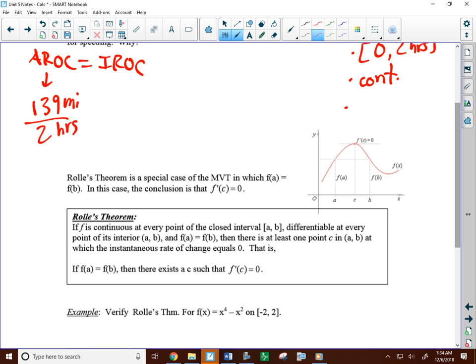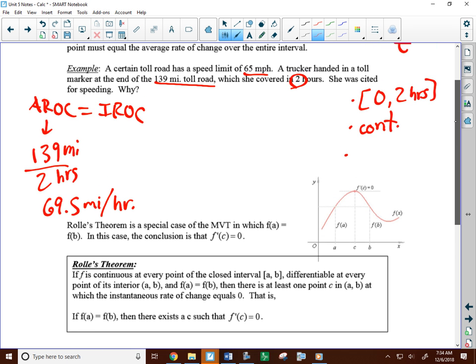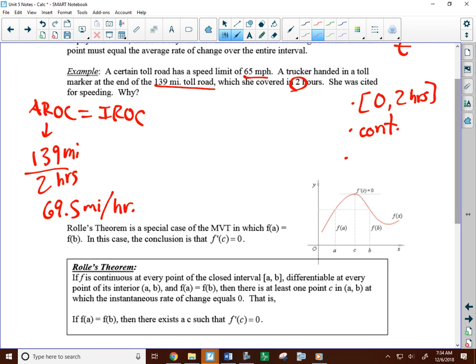So let's see, 140 divided by 2 would be 70, so this should be 69.5 miles per hour. So that was the average rate of change. That's all we need to do; the instantaneous rate of change is kind of implied in here.